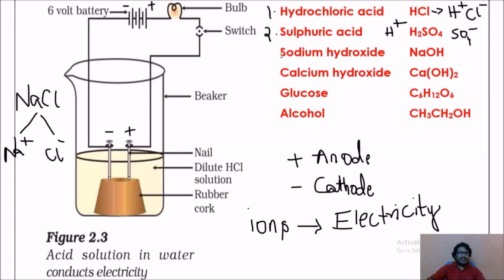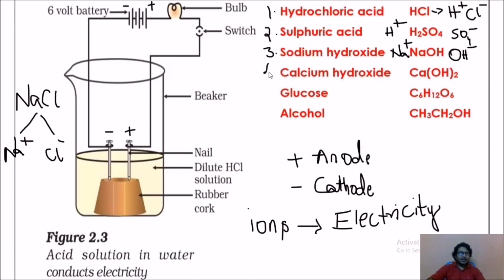Okay, repeat this experiment with number 3, sodium hydroxide. If you add sodium hydroxide, that is a base, isn't it? After adding sodium hydroxide, what happens? Yes, that solution also conducts electricity. Why? Sodium hydroxide splits into Na plus and OH minus. Again we have cation and anion. So because of the presence of ions, the base sodium hydroxide conducts electricity.